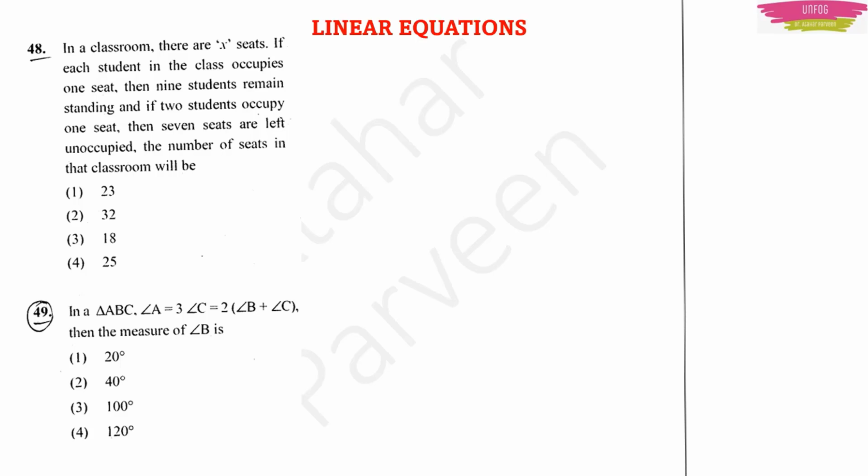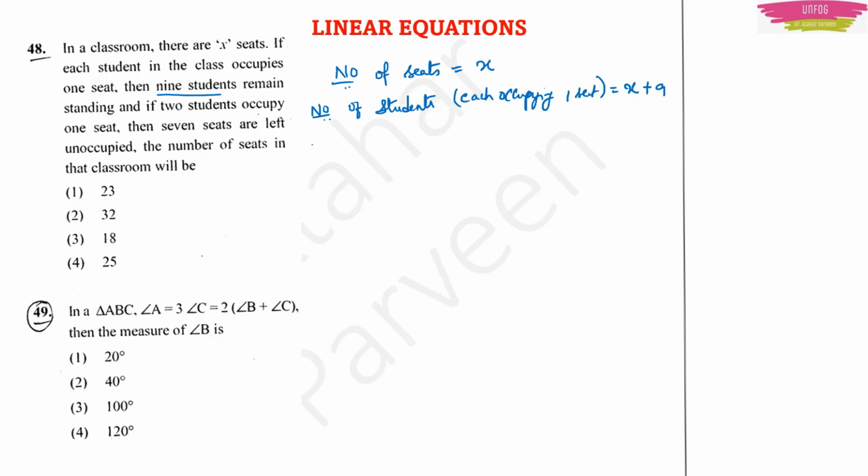Okay. So this is a linear equations question. If you read the question carefully, you will understand that the number of seats, we don't know, we have to find it out, we will call it x. Okay, and then the number of students when each student occupies one seat. How many students are there? x plus 9, because 9 students are remaining to stand, right? That's why x plus 9.